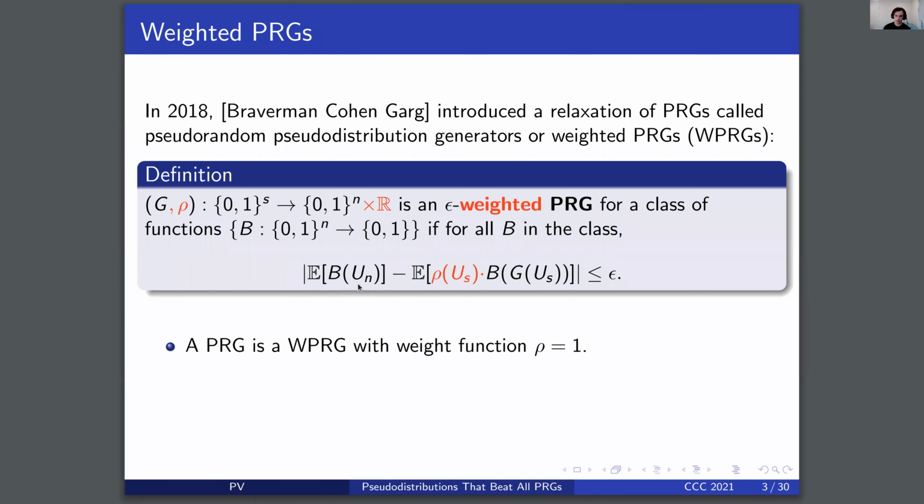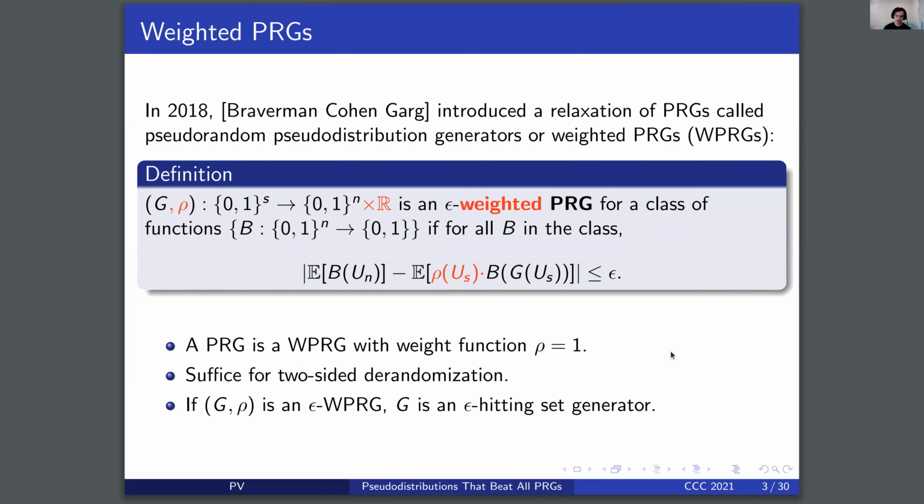So, some comments. A PRG is a weighted PRG with the weight function rho identically 1. These suffice for two-sided derandomization because we can estimate the acceptance probability of any function in the class. And finally, if G, rho is an epsilon weighted PRG, then G is an epsilon hitting set generator. It's also worth noting that this function rho can be unboundedly positive and it can be negative. In fact, any weighted PRG can be written as the difference of two PRGs multiplied by positive coefficients.